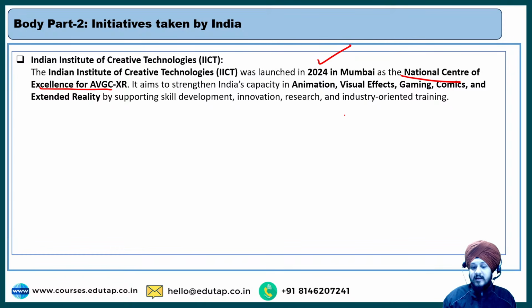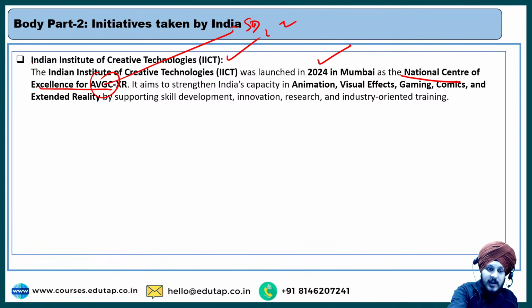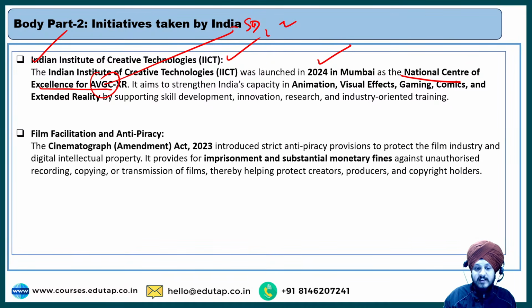And let me tell you that it is a kind of specialized institution that basically strengthens India's capacity with respect to AVGC through skill development, through innovation, through research, right? Also, training is conducted. These ideas are conducted as a part of this IICT, right? So a very premium and a very important institution, with respect to virtual production, with respect to AI filmmaking, all this sort of skill development happens over here.